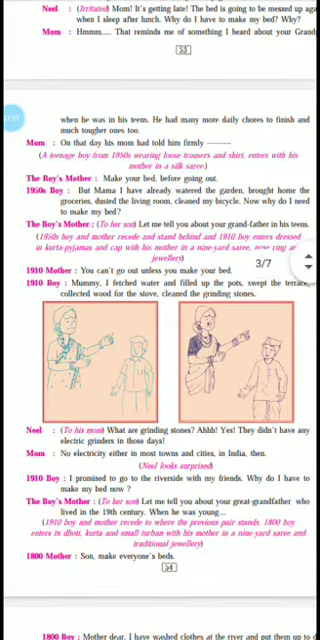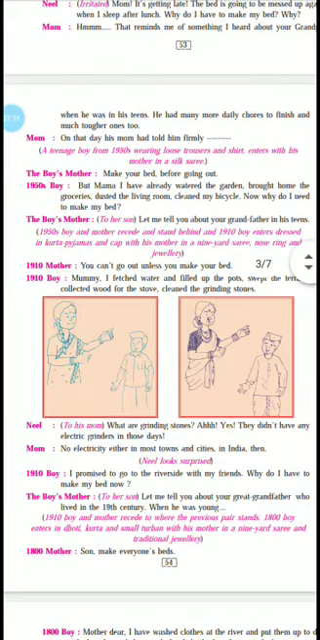And the boy's mother says, make your bed before going out. So the scene goes the same in 1950 also. What Neil and mother were discussing right now, the same scene was repeated long years back, where once again the mother says to the boy that you have to make your bed, then only you can go out. So the 1950s boy says, but mama, I have already watered the garden, brought home the groceries, dusted the living room, cleaned my bicycle. Now why do I need to make my bed?